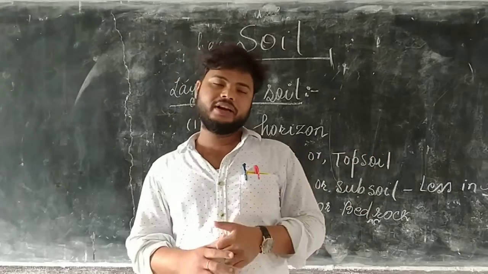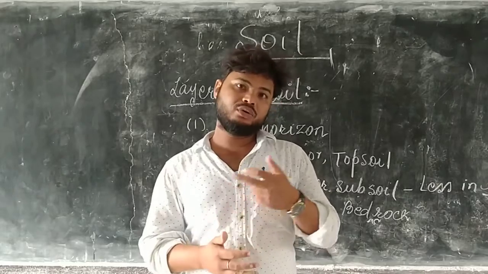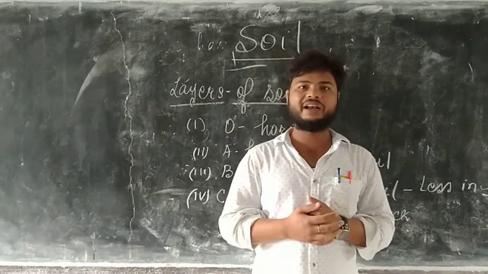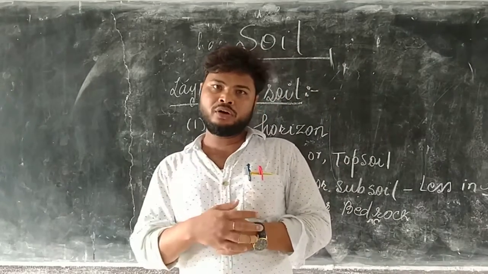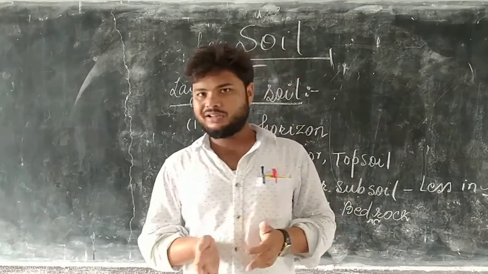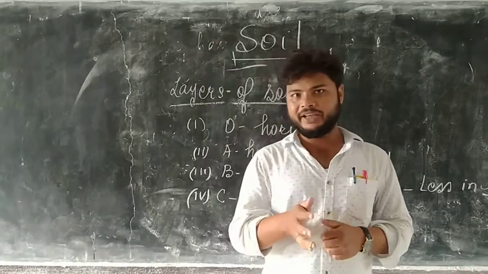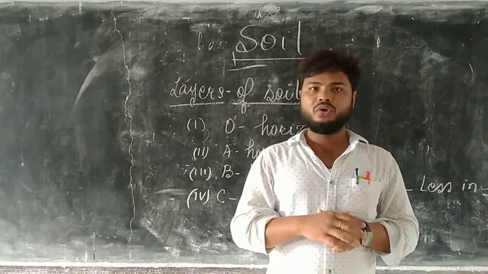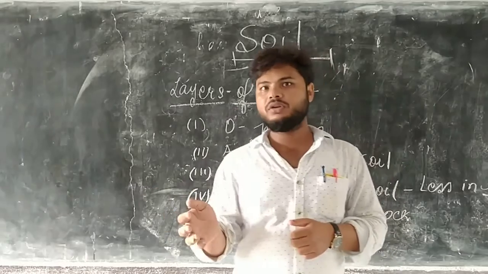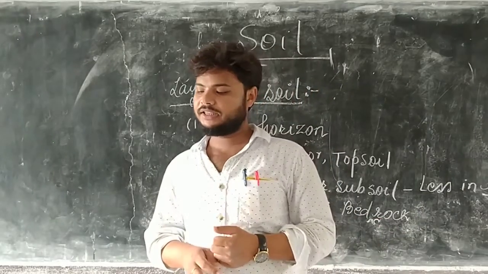Plant roots are not found in this layer. If not found in this layer, it means plant roots do not grow in this layer. Which layer? C horizon, or bedrock. Plant roots grow in which layer? B horizon. B horizon also contains minerals. A horizon also contains minerals. In horizons A and B, plant roots grow and get nutrients from A and B, absorbed by the roots of the plant.